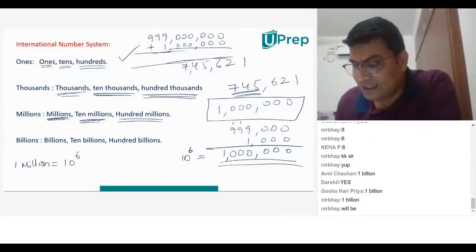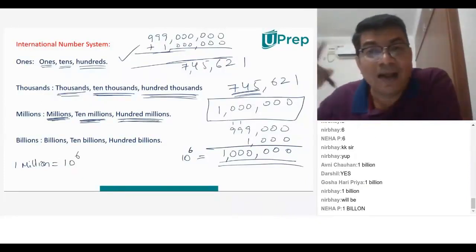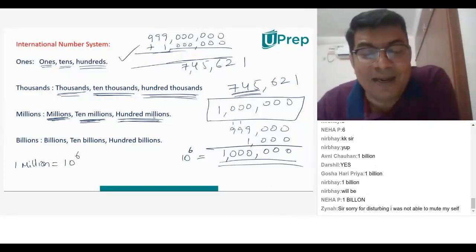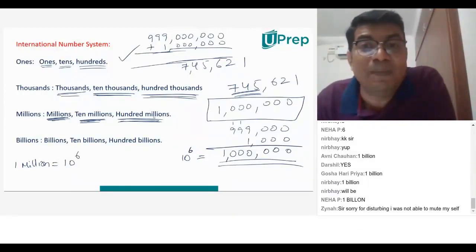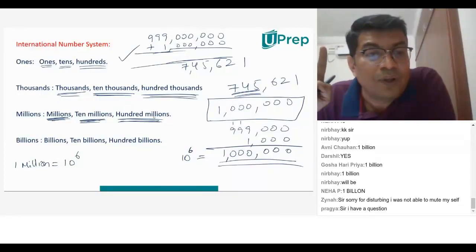They are done with millions, 10 millions and 100 millions, 100 million, 200 million, 300 million, 900 million, 999 million. But the moment we have 1,000 million, they call it 1 billion.